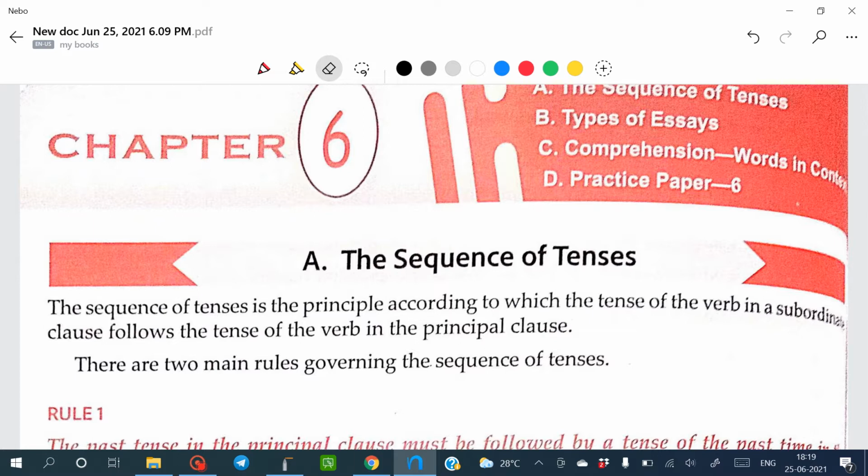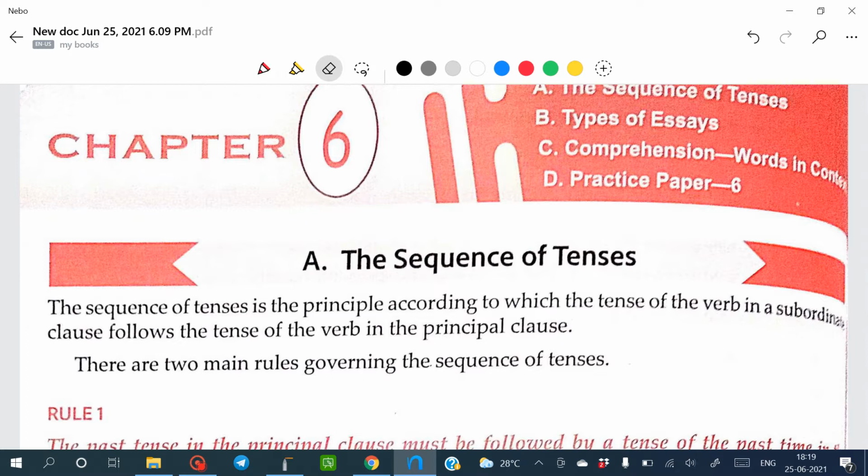Now in clauses, there are two types of clauses. One is principal, and there are many names for it, like principal clause, main clause, independent clause. It means it can stand alone, it gives you the meaning. It's the main clause which gives you the full meaning. And the second part is called subordinate clause.